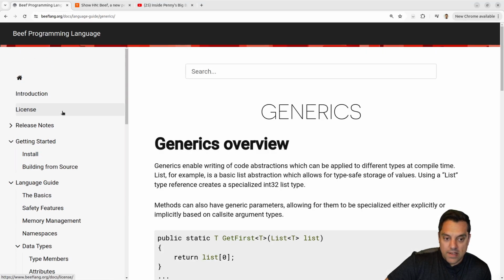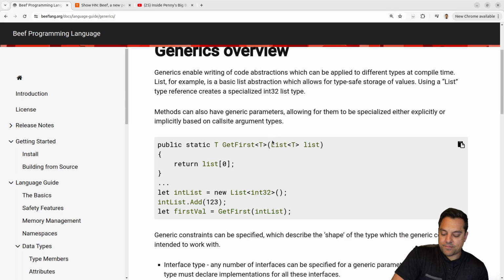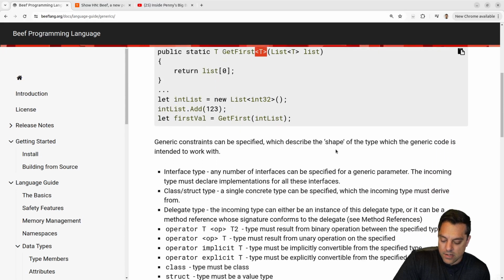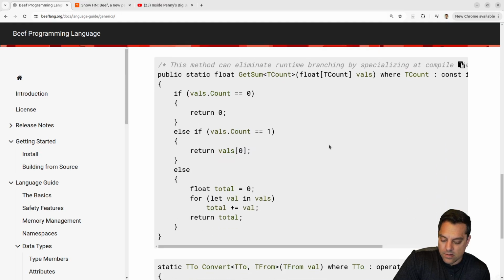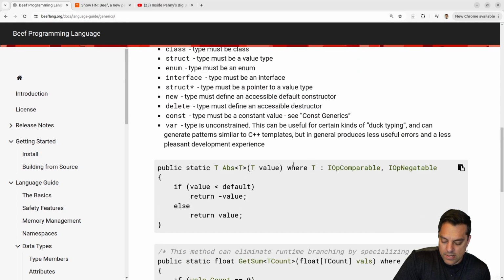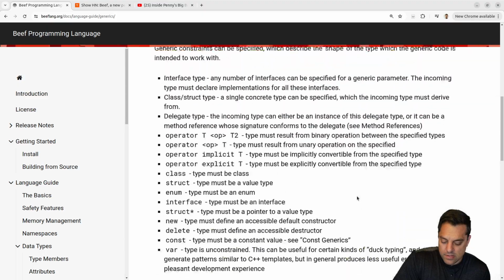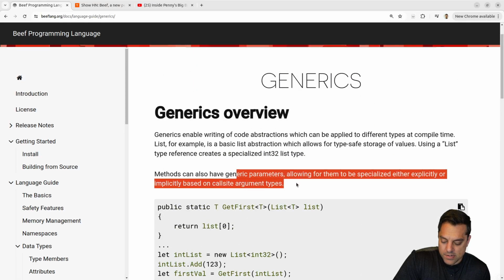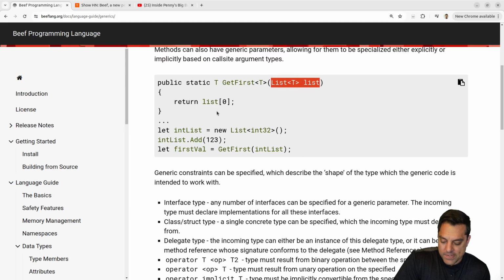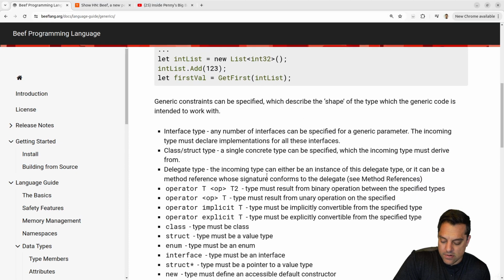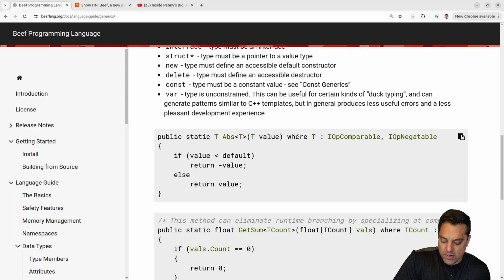That's okay. Let's look at generics. So you got your generics, which were looking like they did in C# here. Again, pretty neat stuff here. This is all looking pretty good to me. Let's take a little look here. Generics. Okay, so you can specialize them as well. So, okay, this is just your basic example. A new int or whatever. Let's see what's going on here. What is this where T?